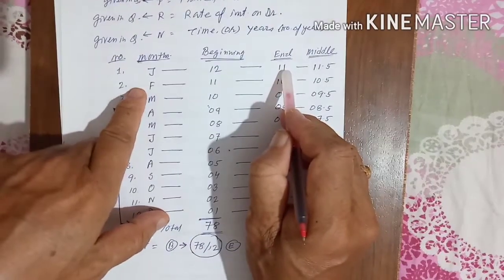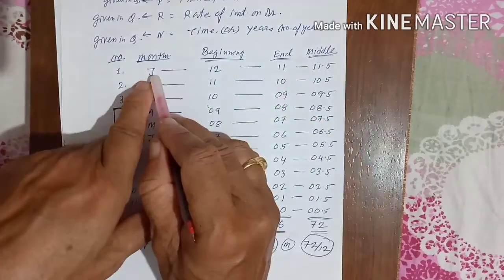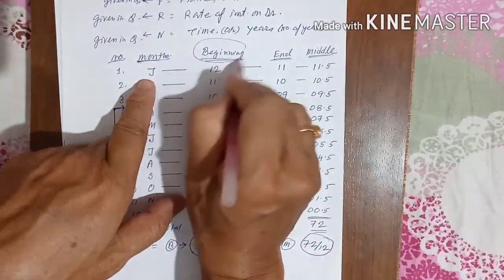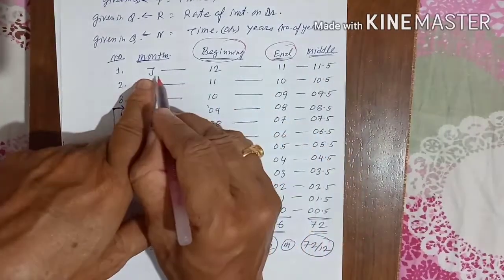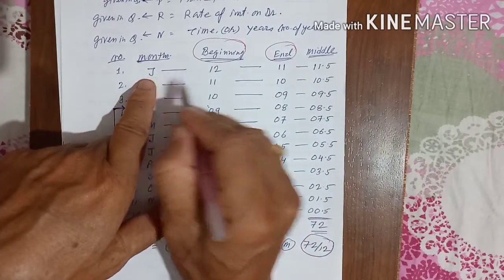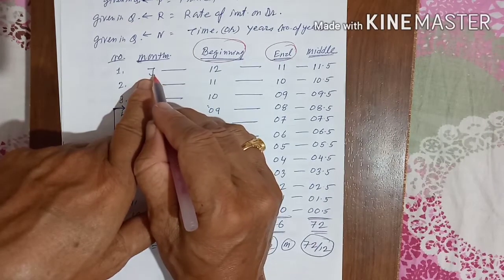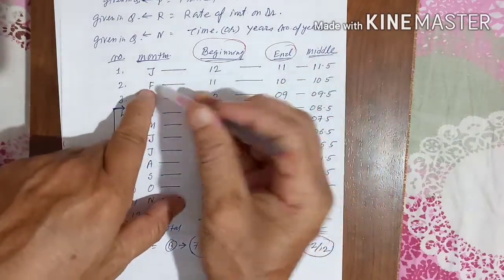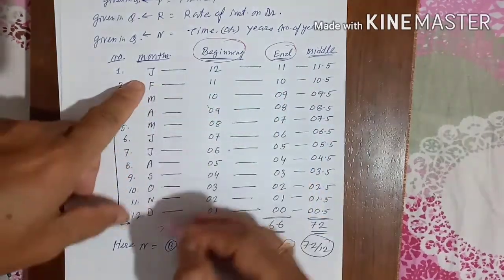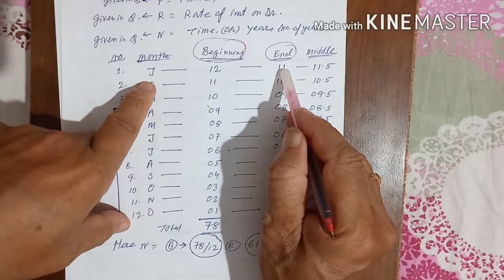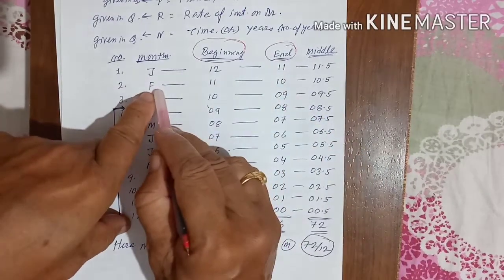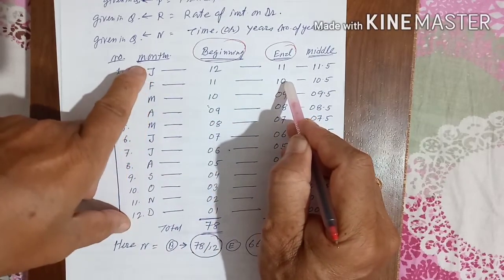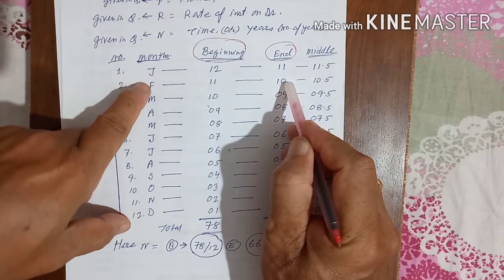How does 66 come? The money taken at the end of January, not the beginning, this is the end. This was the beginning, this is the end. For the money taken at the end of every month, for that particular month he will not pay the interest. So though he takes money in January, he will pay the interest from February. So from February to December, he will pay the interest for 11 months. Similarly, the money taken in February, he will pay the interest for 10 months, because he will not pay the interest for January and February.